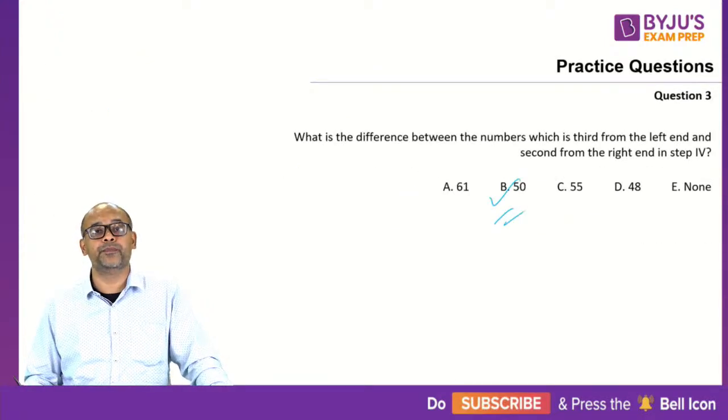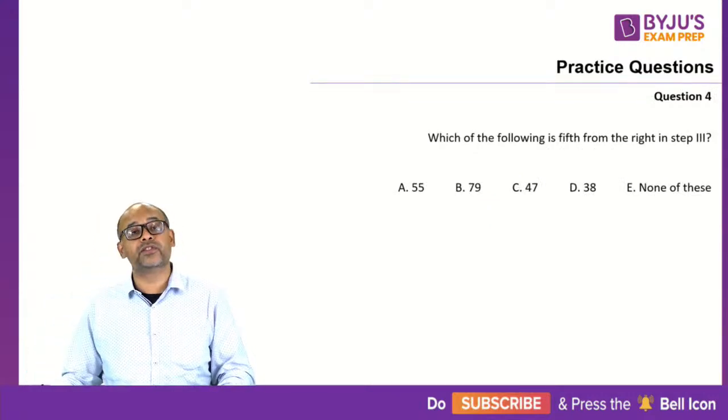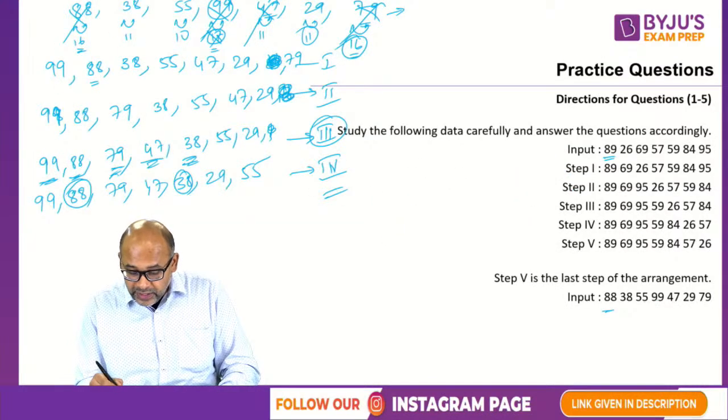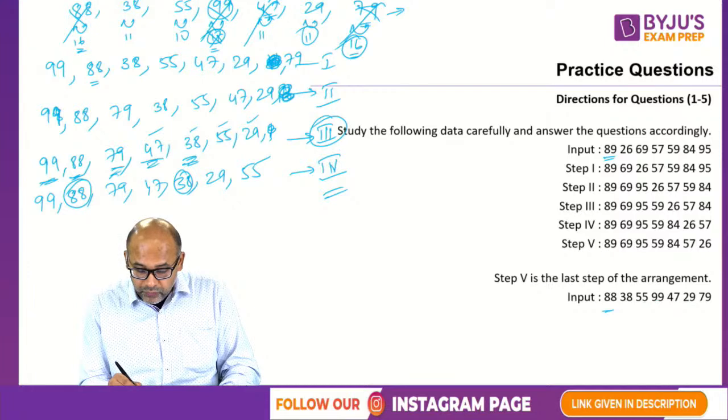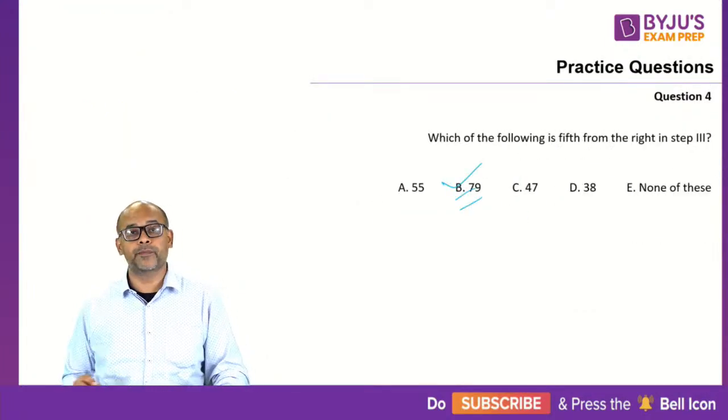Option B. Then the next question says, which of the following is fifth from the right? Fifth from the right in step 3. So step 3, 1, 2, 3, 4, 5, 79. So 79 is your answer, option B.